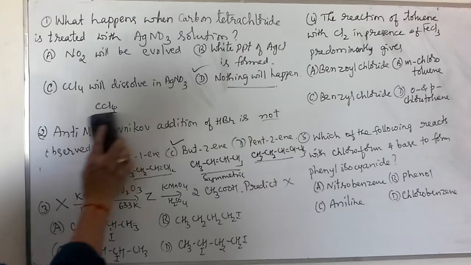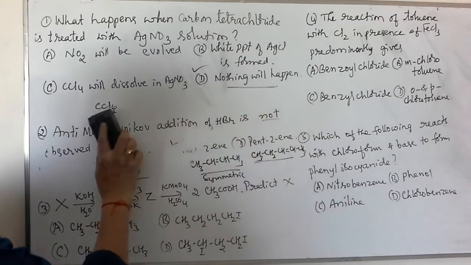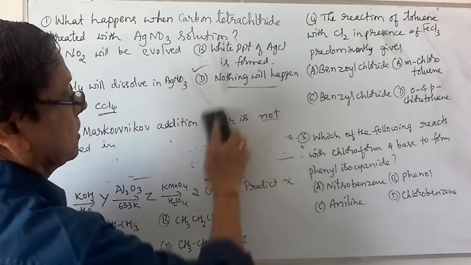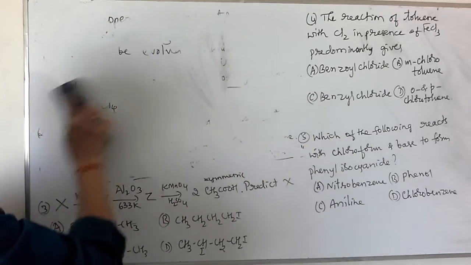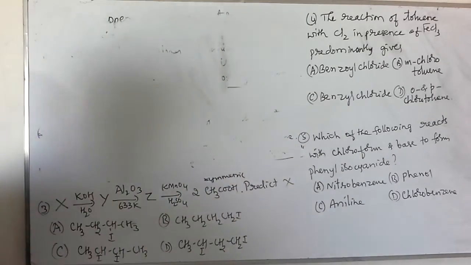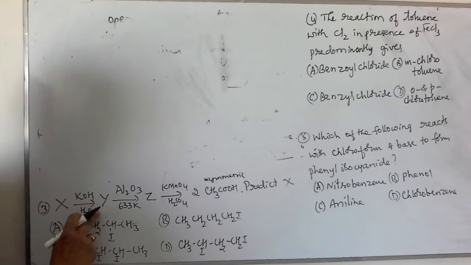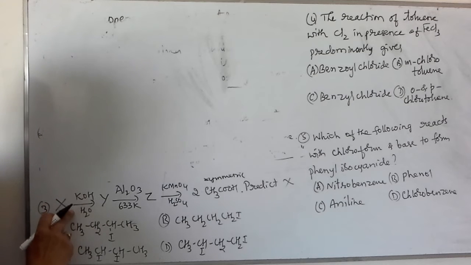Just to explain this one, I will remove these answers. Suppose you consider this third reaction. X reacts with KOH in presence of water to give rise to Y. This is aqueous potash. When we are using aqueous potash, the halogenated compounds will undergo substitution by OH group.